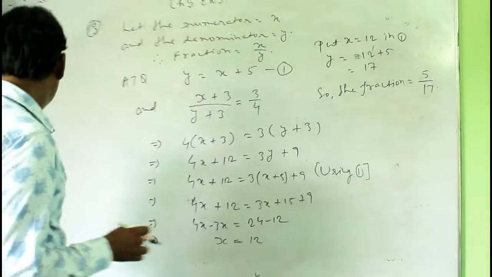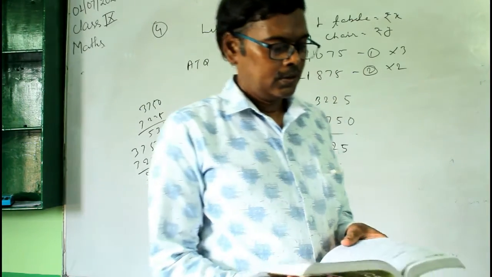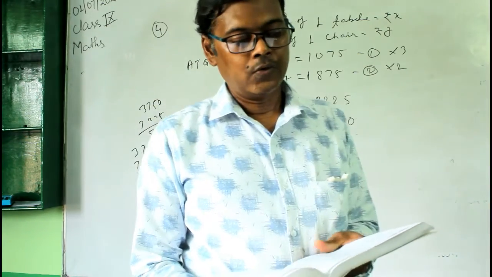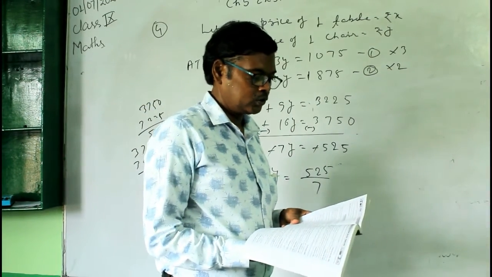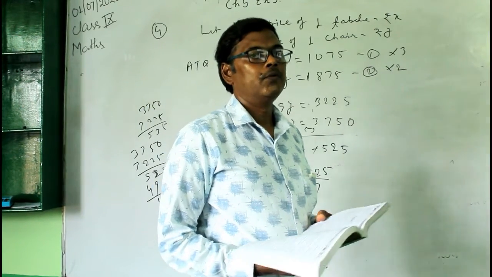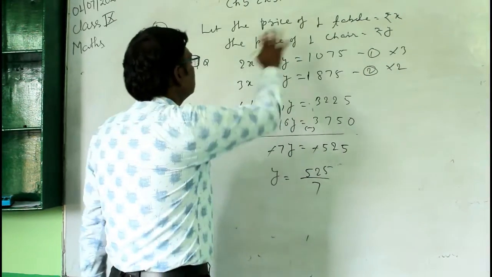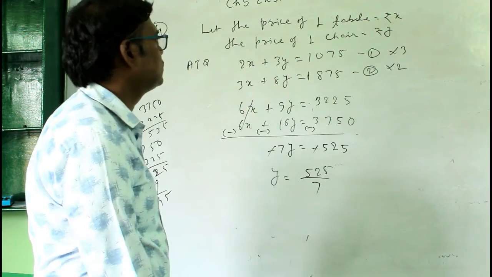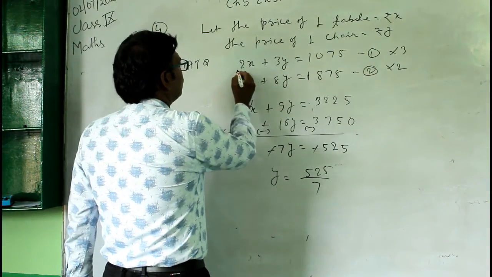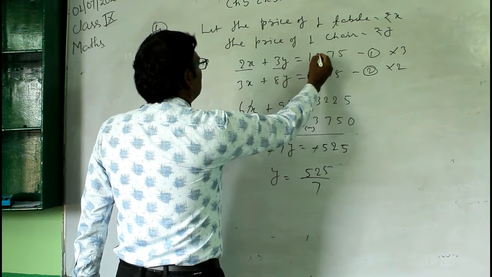Now question number 4. In question number 4, the total price of 2 tables and 3 chairs is 1075 rupees, and the cost of 3 tables and 8 chairs is rupees 1875. Then we have to find the price of each table. So first suppose the price of one table is rupees x and the price of one chair is rupees y. Then according to the question, the cost of 2 tables is 2x and the cost of 3 chairs is 3y, and the sum is equal to 1075. It is given in the question.